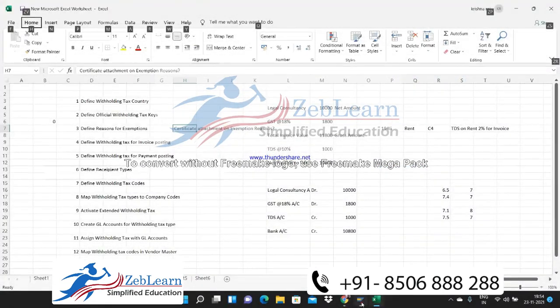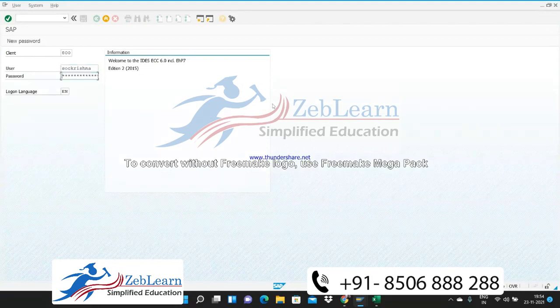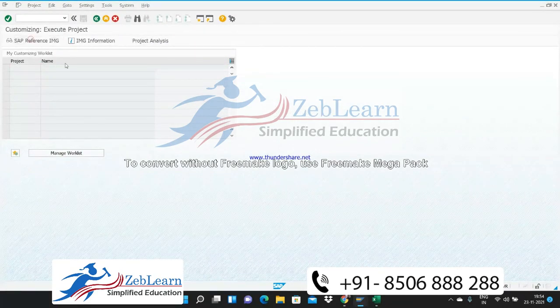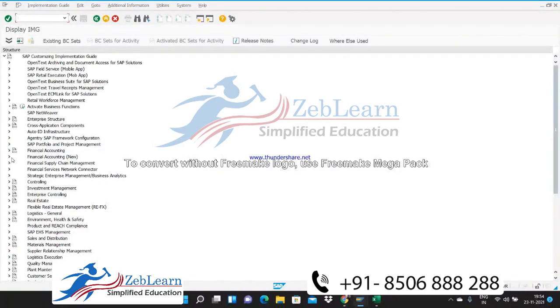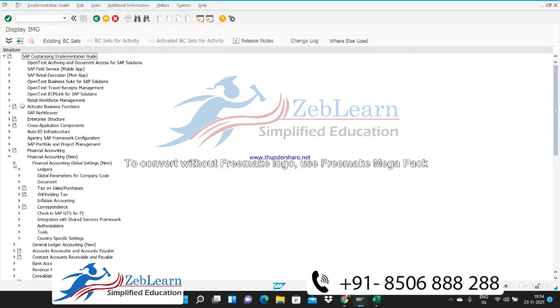I will create this. Suppose the vendor doesn't have any PAN number, then we need to deduct the higher rate TDS, 20%, right? Yeah, 20%. Is it possible to assign that here? Yes, yes. Whatever we have created here, I'm going to tell you.